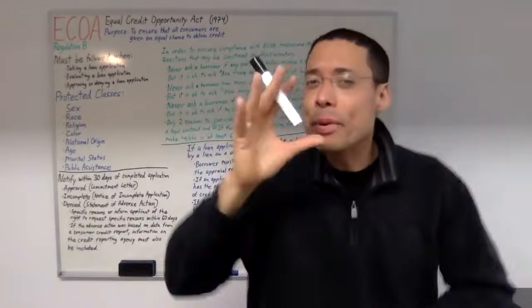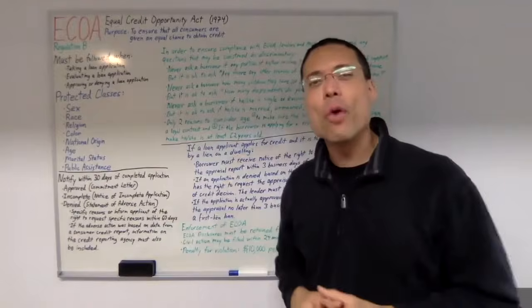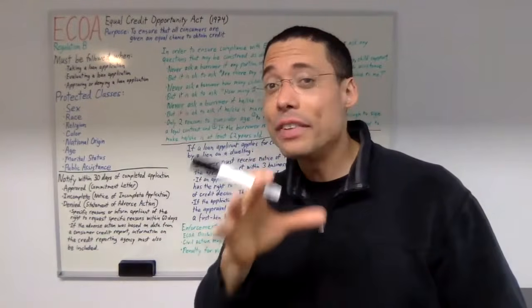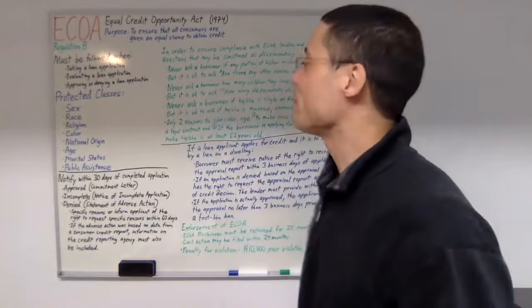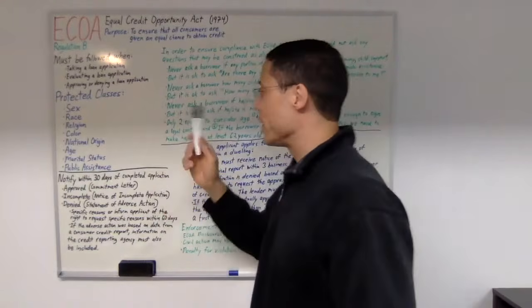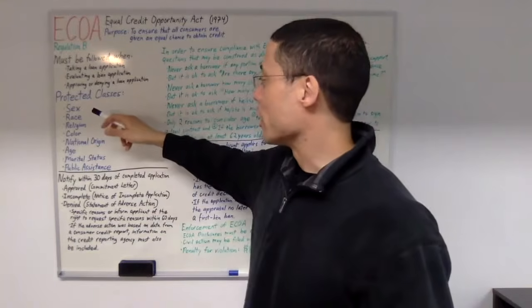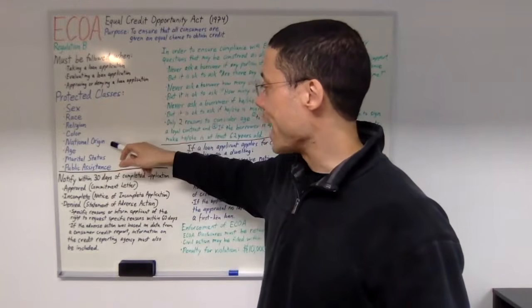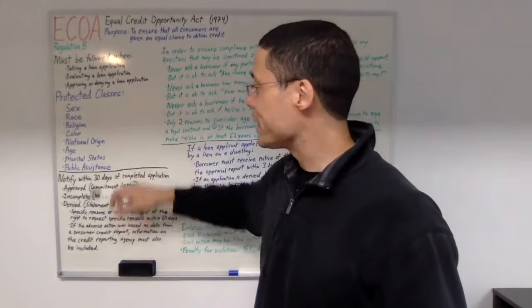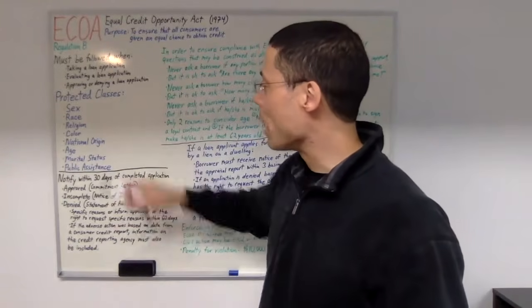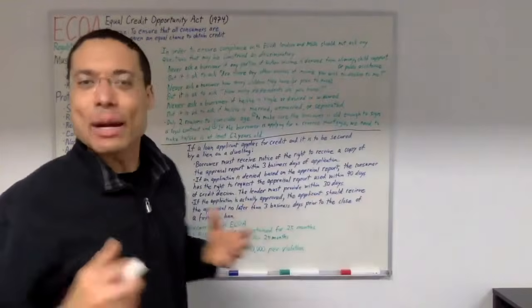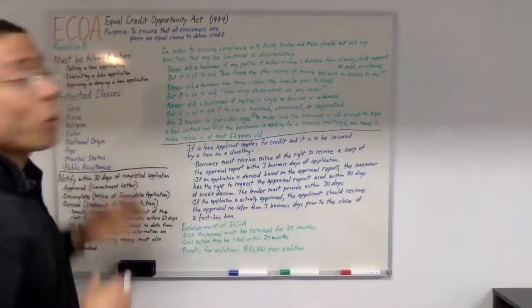Question: what are the protected classes of ECOA? There are 8 protected classes of ECOA. What are the 8 protected classes of ECOA? The 8 protected classes of ECOA are sex, race, religion, color, national origin, age, marital status, and public assistance. Now, what are some examples of ECOA?